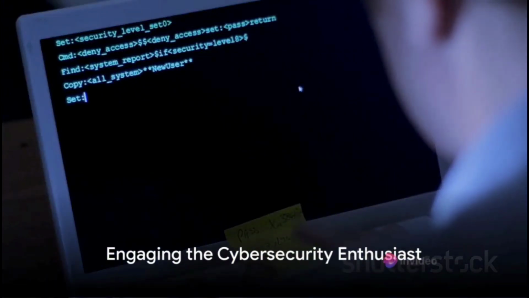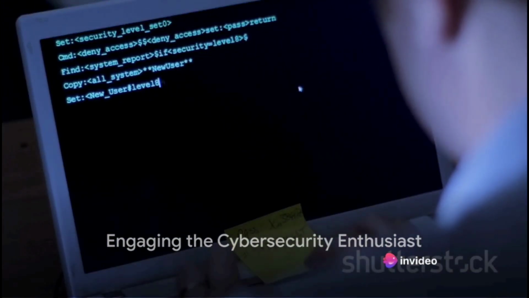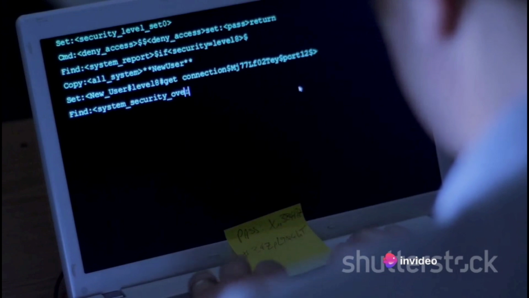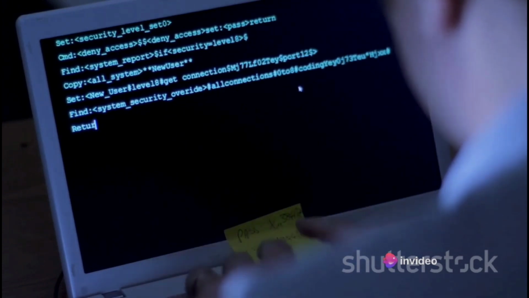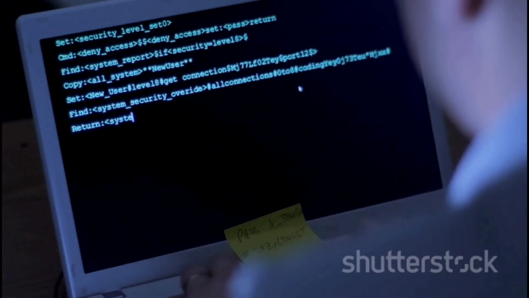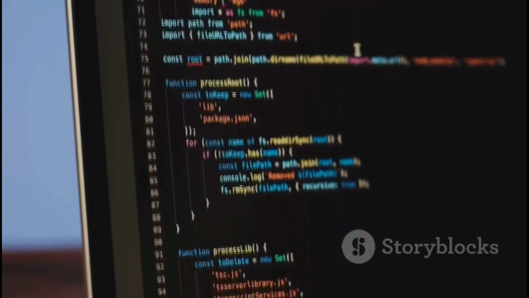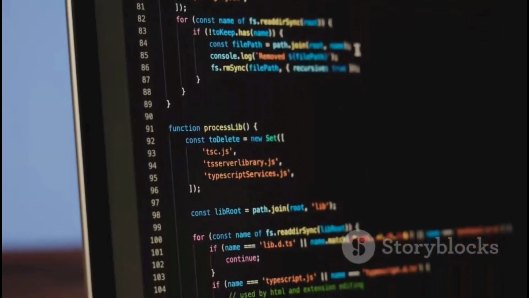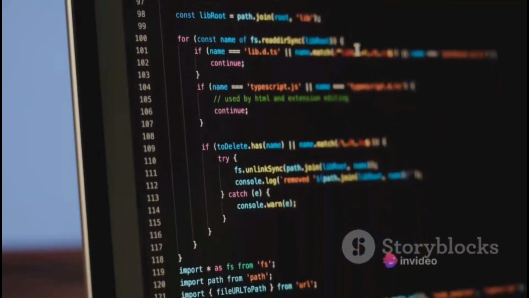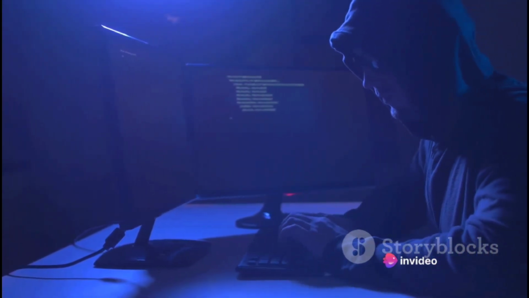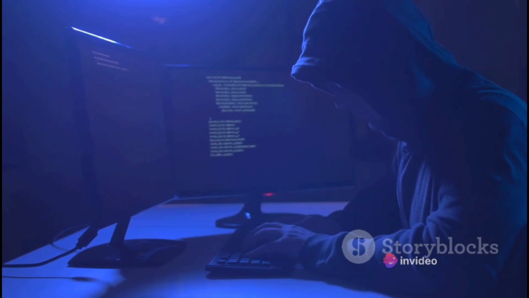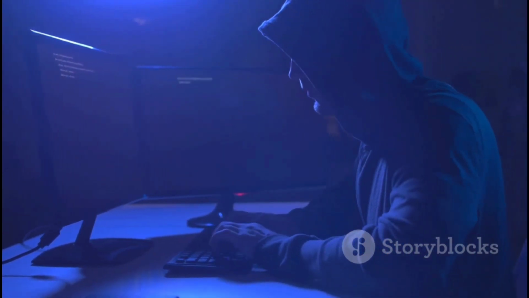Have you ever wondered how XML parsers can be exploited? These seemingly harmless tools play a crucial role in data transmission across networks. But like any technology, they come with their own set of vulnerabilities. Imagine a silent predator lurking in the depths of your system, quietly manipulating these XML parsers to their advantage.